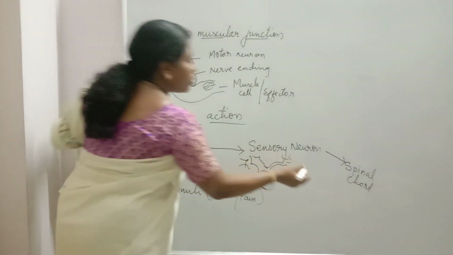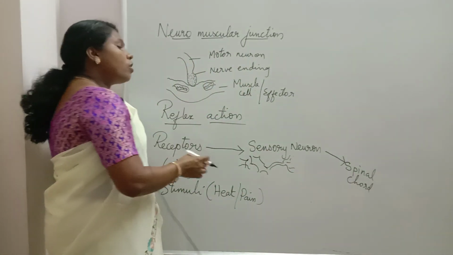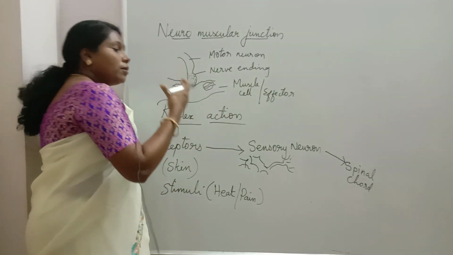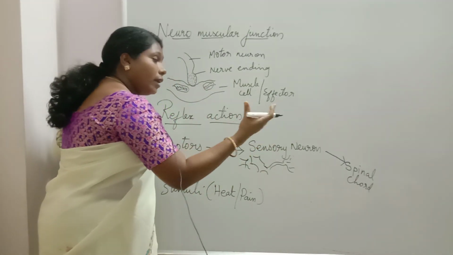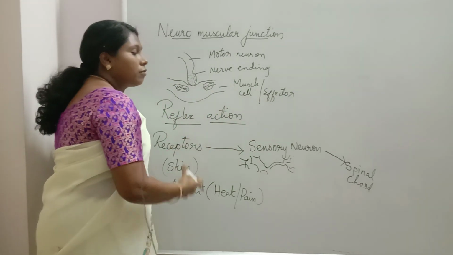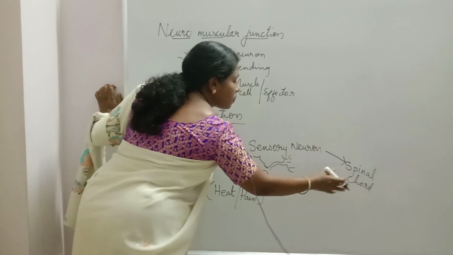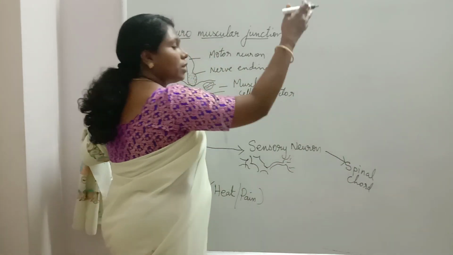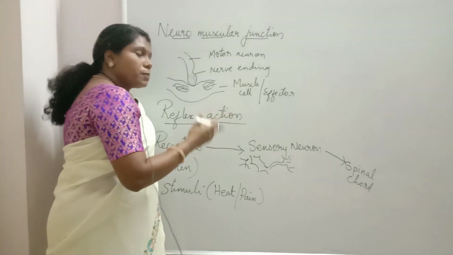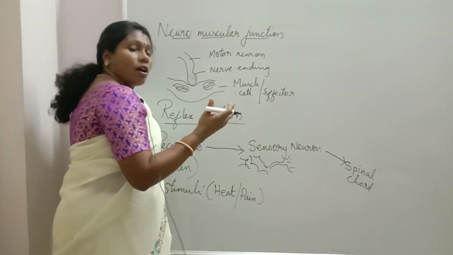Why did the spinal cord receive that impulse? All the electrical impulses pass to the brain via the spinal cord only. All the nerves from different parts of the body meet in the spinal cord, and then only they move to the brain. So actually we can tell brain and spinal cord are like our parents.